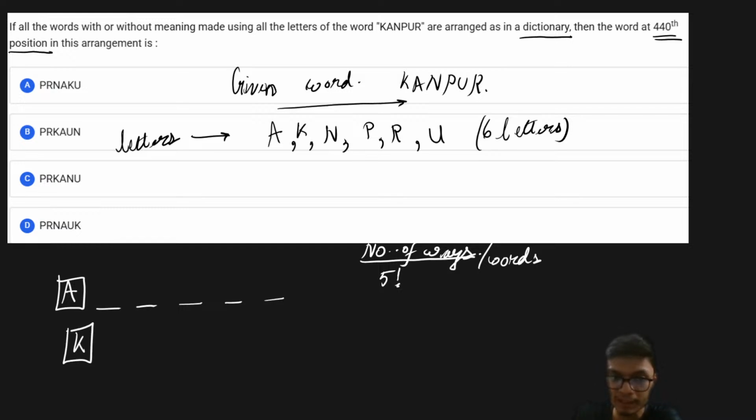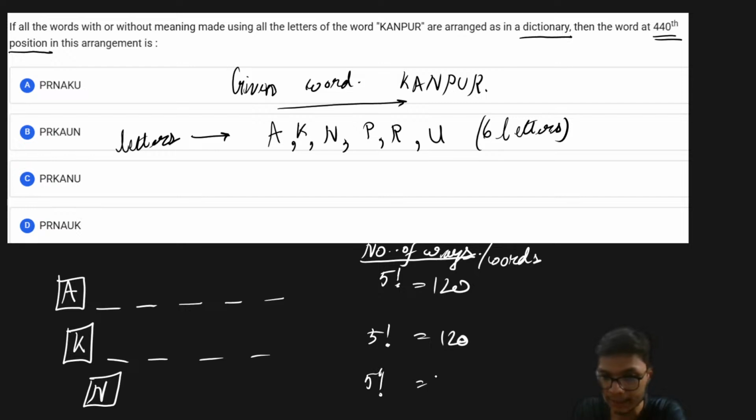Similarly, if K is the first letter of the word, then in the remaining 5 positions the number of words possible is 5 factorial. Similarly, if N is the first letter, again it is 5 factorial. Now 5 factorial is 120, this is 120 and this is 120, so if you sum up, it is going to be 360, which is very close to 440.